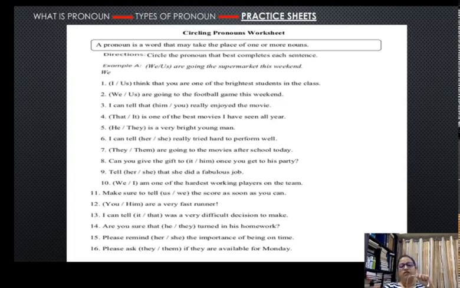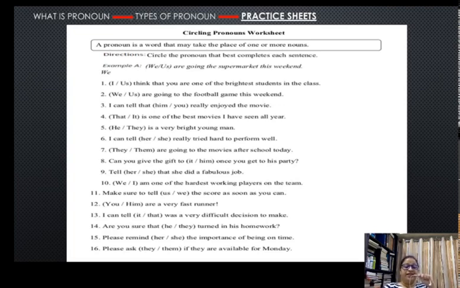Hence we are looking at the objective position, and the answer would be us, because we is the subjective pronoun and us is the objective pronoun. You and him are very fast runners. Him is an objective pronoun first of all, so it is not going to come in here. You is a subjective pronoun, and we are looking for a subjective position. So you is going to be the right answer.